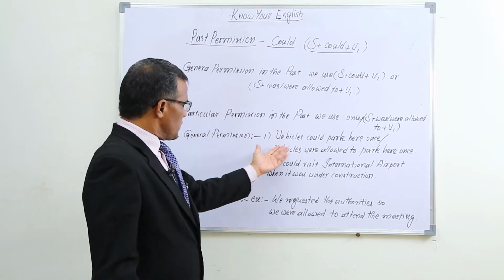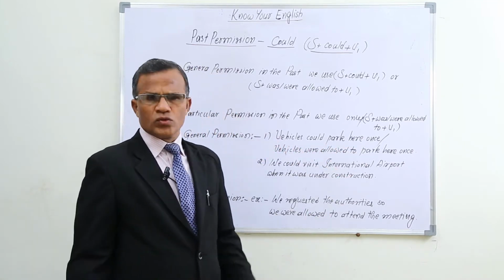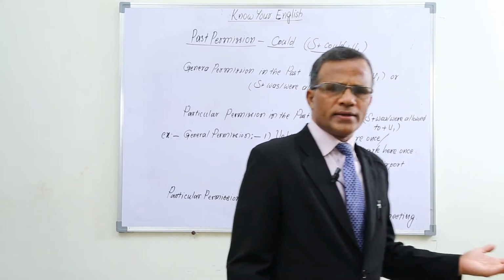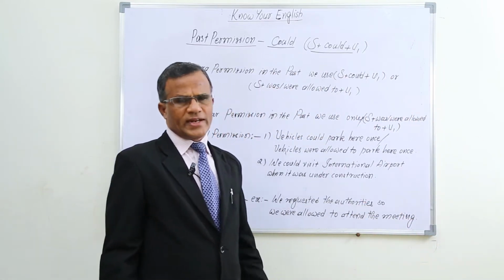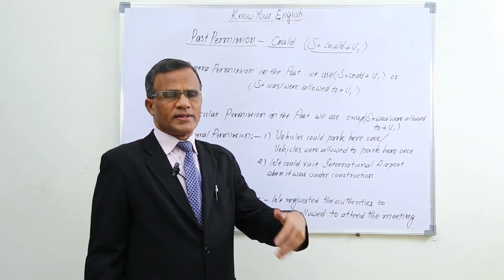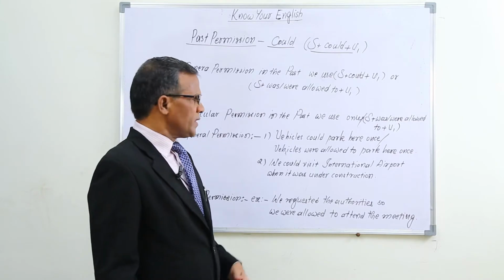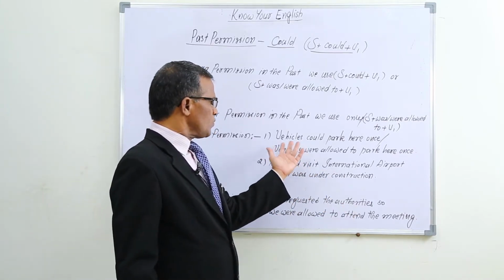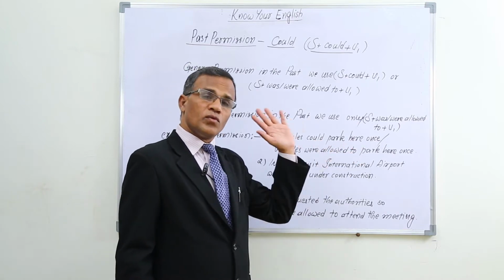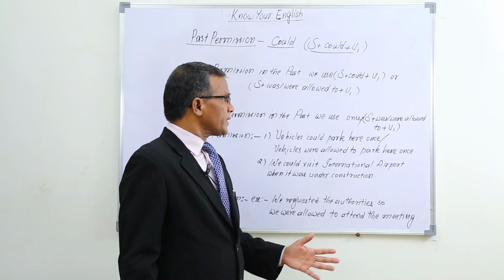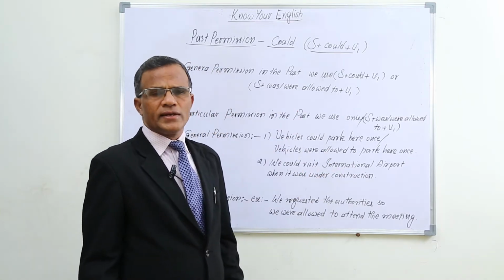Here vehicles could park here once means once everybody was allowed to park their vehicle at some place. So as everybody was allowed to park their vehicles at that place, it was general permission, and for that we can use vehicles could park here once. For the same, vehicles were allowed to park here once. The second way also we can use.